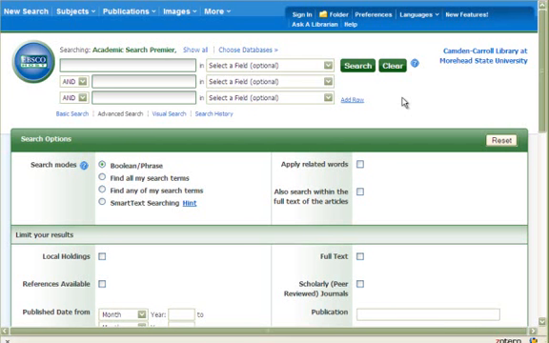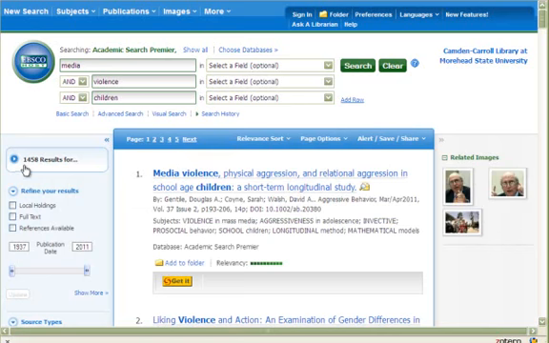So here we have media, violence, and children. I'm now using the boxes in the advanced search screen to inject the Boolean operators that we saw in the last video. You'll see here we have media, which is one concept, joined with the second concept with and, so it's media and violence and children. So first off, we break up the three main concepts that we are searching for, and let's see what we actually get.